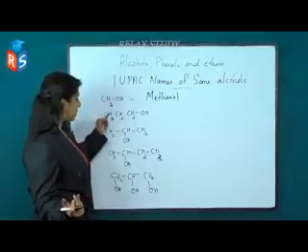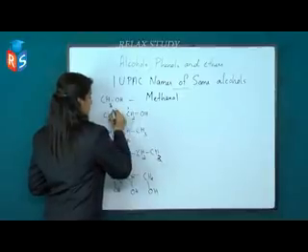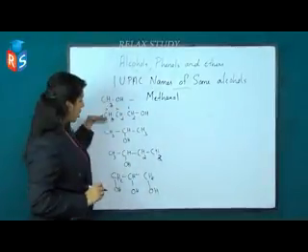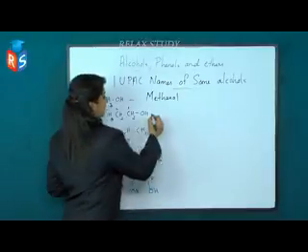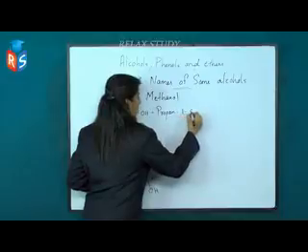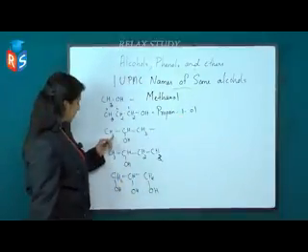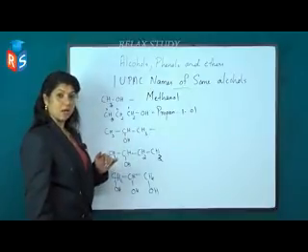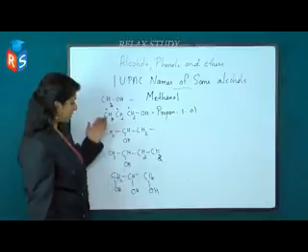So this is propane, and in the first position there is an OH group. So this compound is called propan-1-ol.